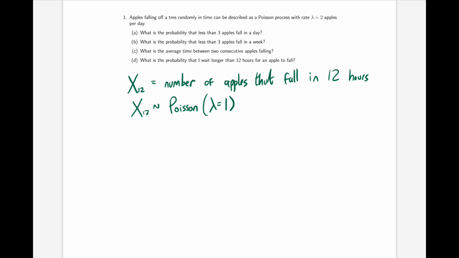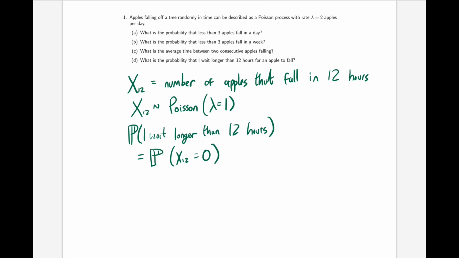Now, the probability that I wait longer than 12 hours is going to be the probability that no apples fall in 12 hours. So I can use the Poisson formula. Let's remind us of the Poisson formula. The probability of x being equal to n is lambda to the n e to the minus lambda over n factorial.